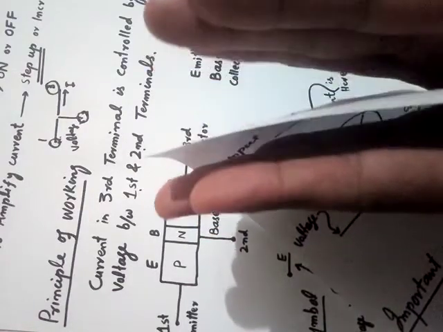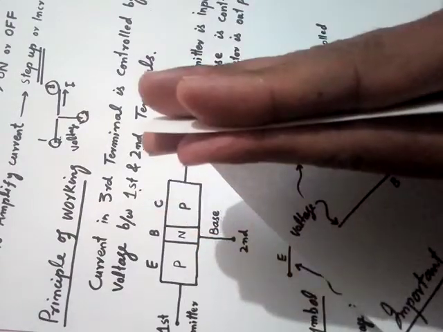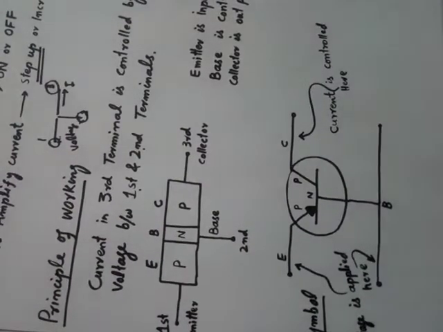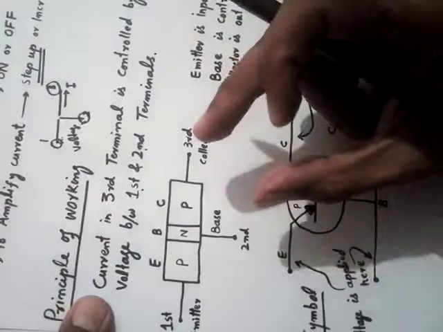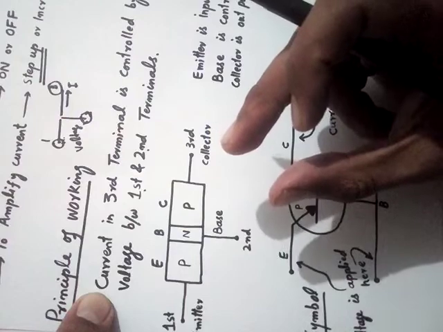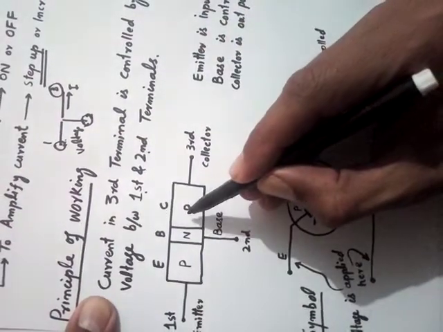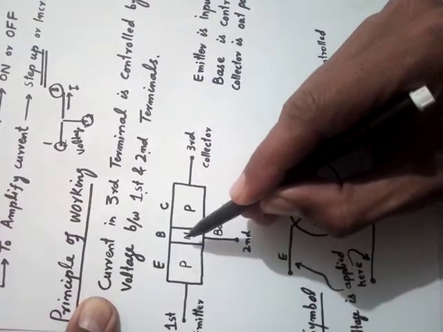This is the n side, so one n side is connected between two p sides. Getting my point? This is kind of like a sandwich. What do you do when you make a sandwich? You take the two pieces of bread and you put the egg in between these breads. For example, this is p type, this is p type, this is n type.